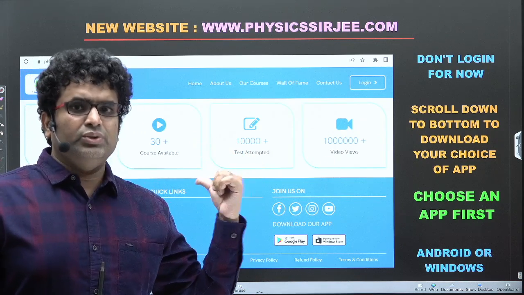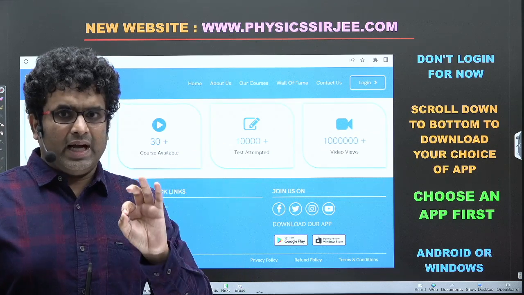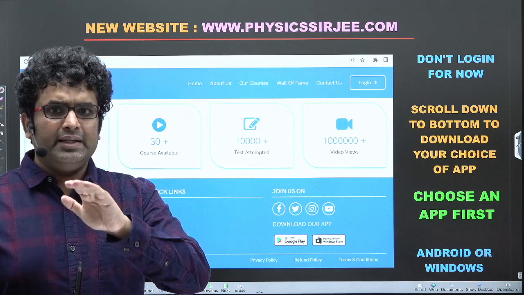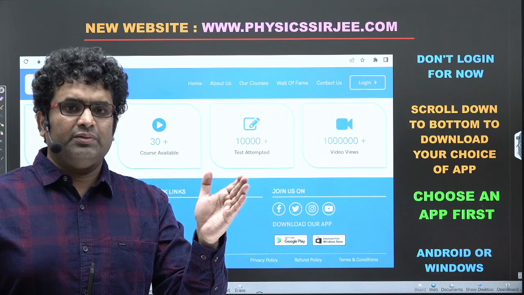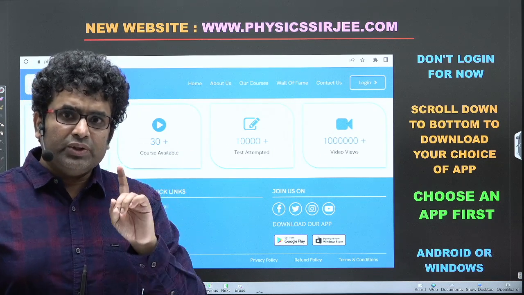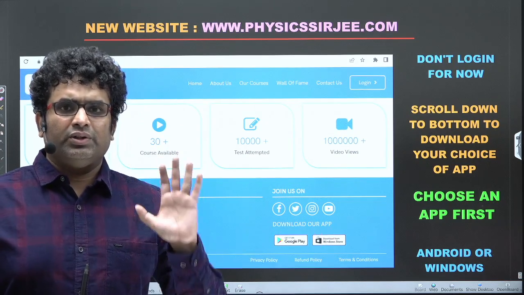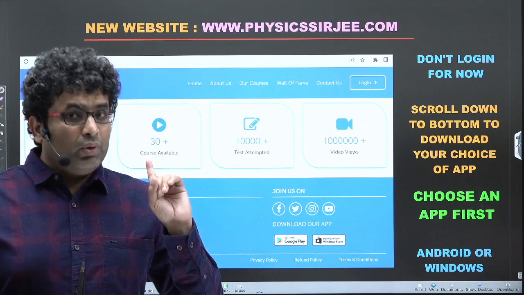I'm obliged to do this formally because there could be some new students, but this is information about the apps, the two apps. One is the content app, another one is the doubts app. So it is my obligation, as a formality, I have to go through. In case you are already an old student, you know the rules of the app, just scroll ahead for the launch of the batch. Okay, others, I'm going to go fast.